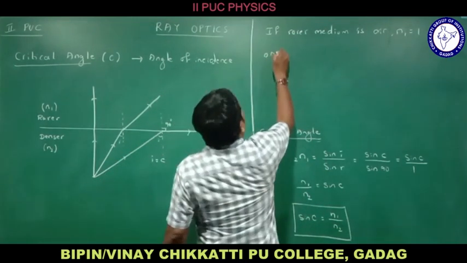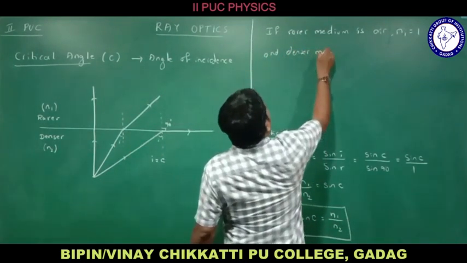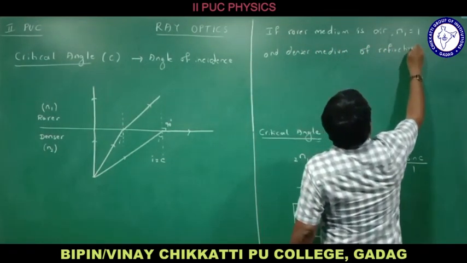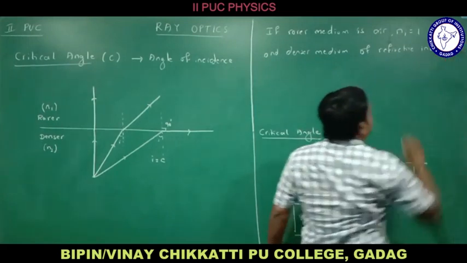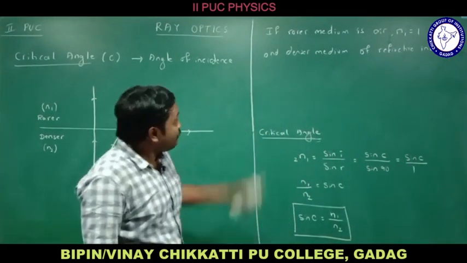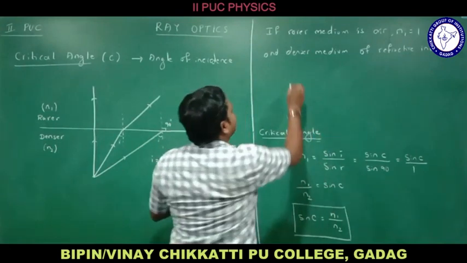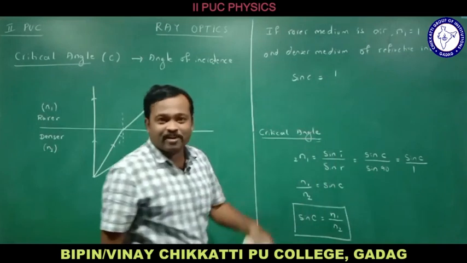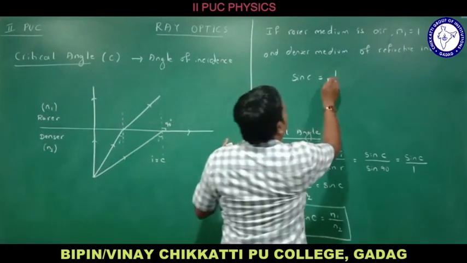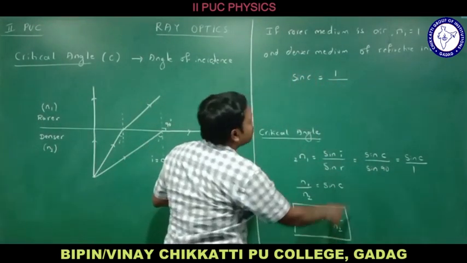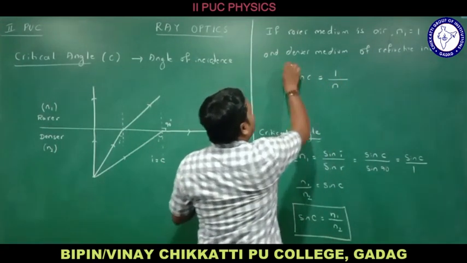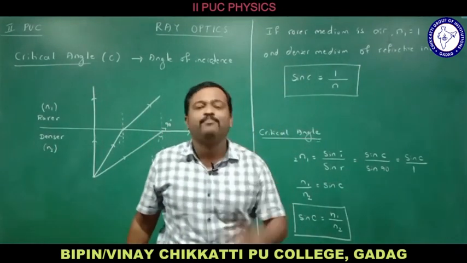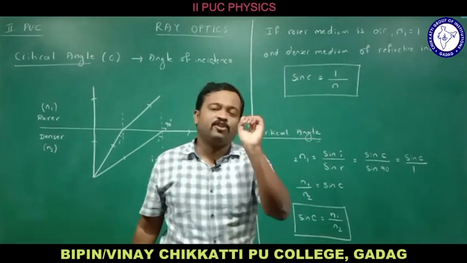And the denser medium has refractive index n. Let me use this. What is sin C equal to? In place of n1, let me put 1 because the rarer medium is air, divided by the refractive index of the denser medium, n. So what is the formula for sin C? Sin C is equal to 1 divided by n if the rarer medium is air or vacuum.